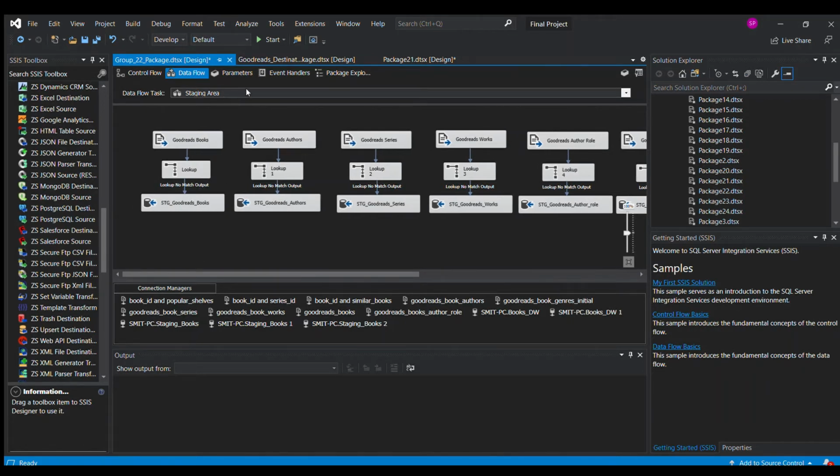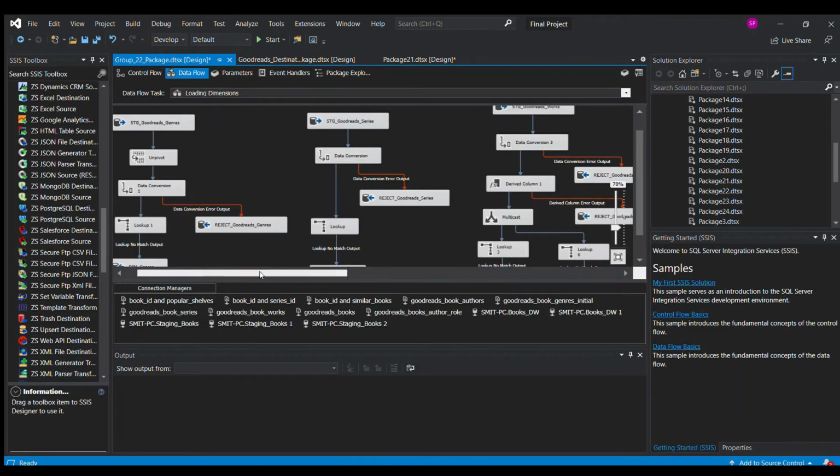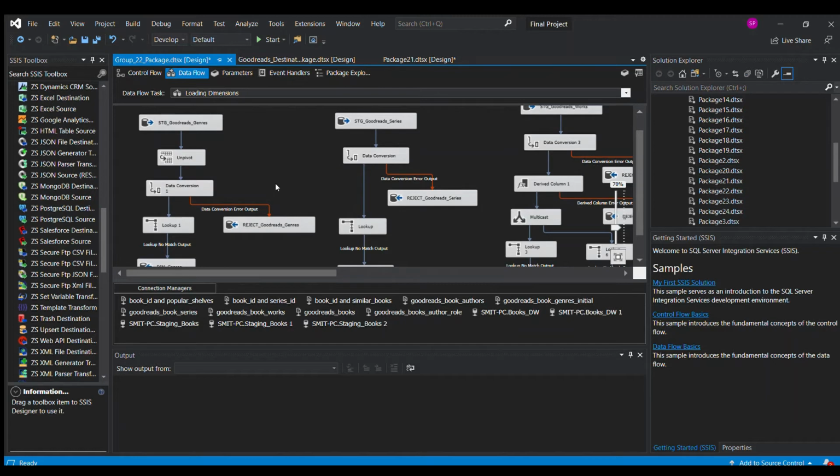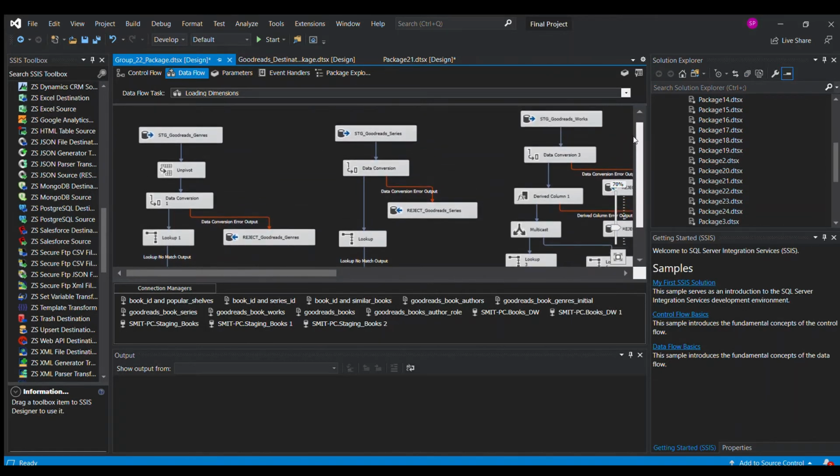Then going forward into the dimensions loading. While loading the dimensions, we take in the data loaded into the staging tables, and we then perform operations and load them into the dimension tables of the data warehouse. First we take in the genre table.